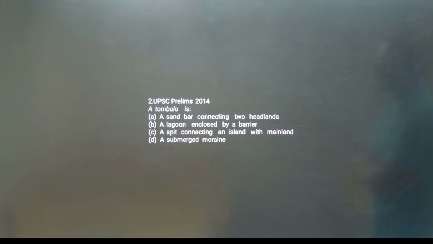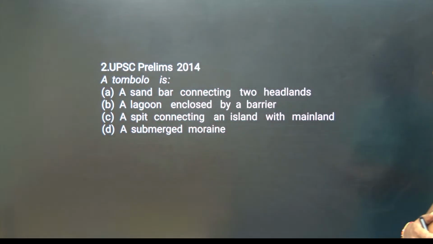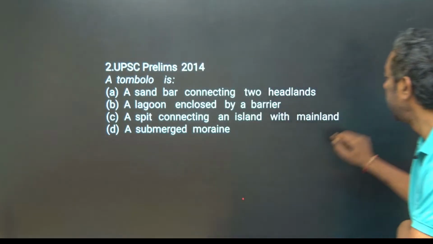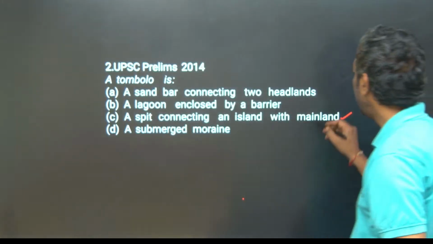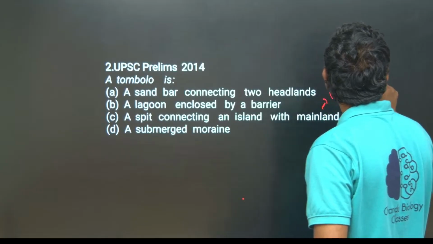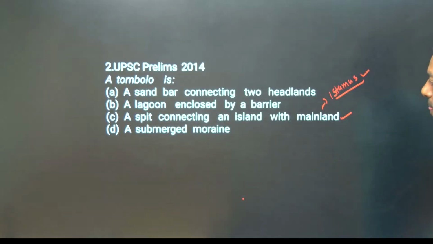Next, UPSC Prelims 2014. Tombolo is a sandbar connecting an island with the mainland. A spit connecting an island with the mainland, we can call it an isthmus. This is the answer, UPSC 2014.